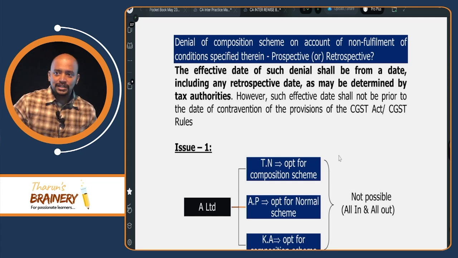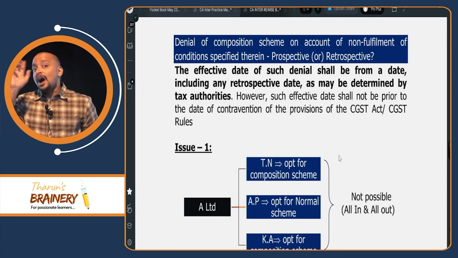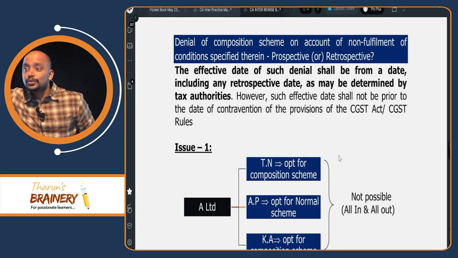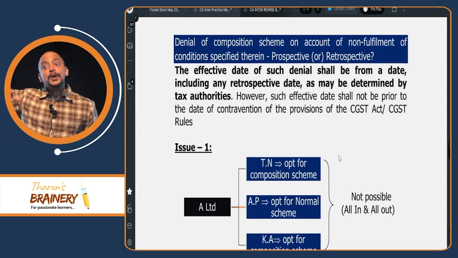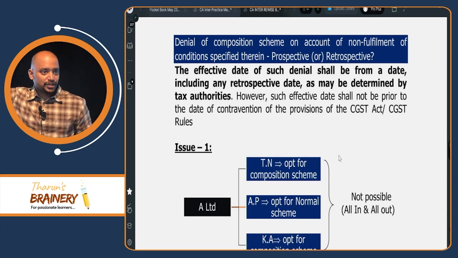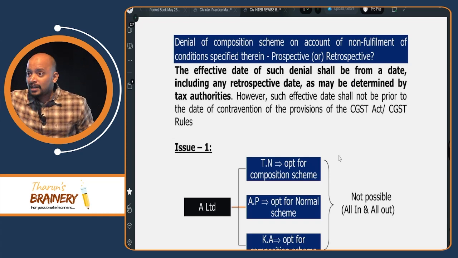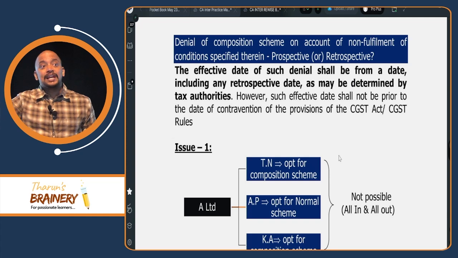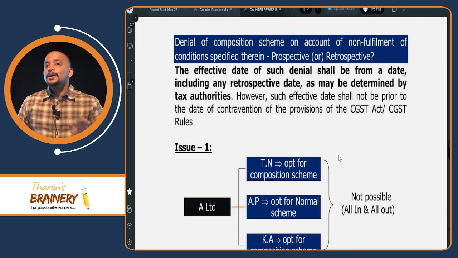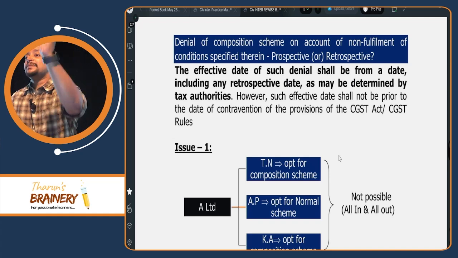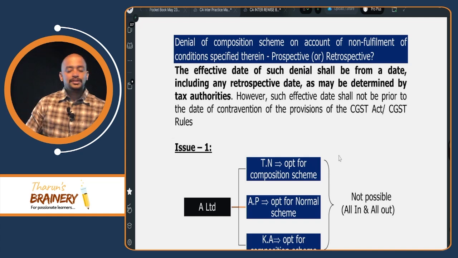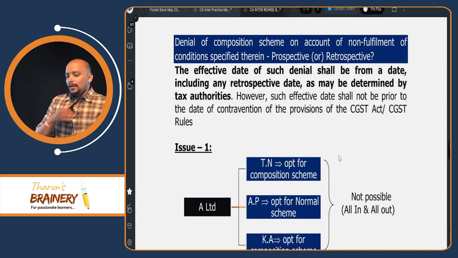Now they are giving a notice and they are passing an order. The order they are passing is in which year? 2023. They can deny the composition scheme either prospectively, meaning 2023 onwards, or they can deny the composition scheme retrospectively, but not before 30th September, not before the date we committed the breach. Is it clear? So read that point.